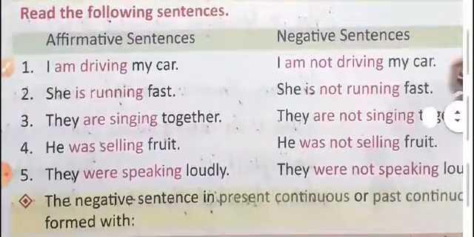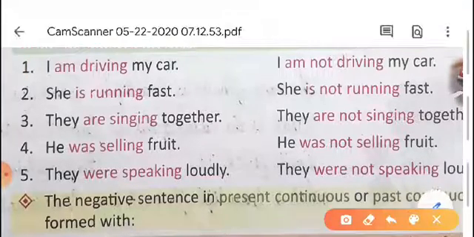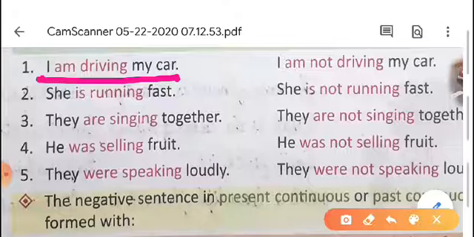Now read the following sentences. Affirmative sentences are given there, and negative sentences are also given there. First sentence is I am driving my car. Here what is the helping verb? Am is the helping verb. So with this am we add not. I am not driving my car. In this way we can make an affirmative sentence into a negative sentence. We add the word not with the helping verb.